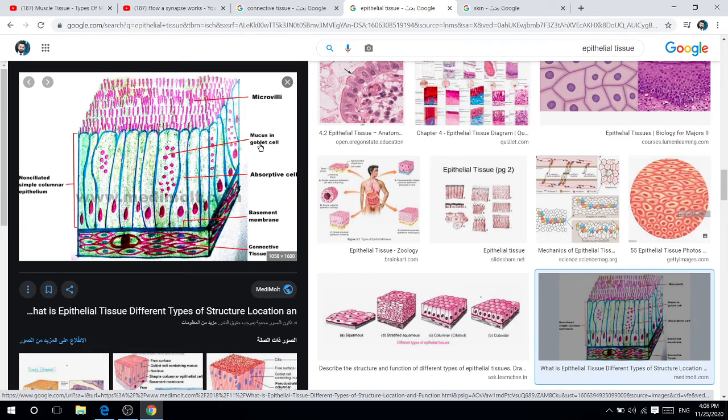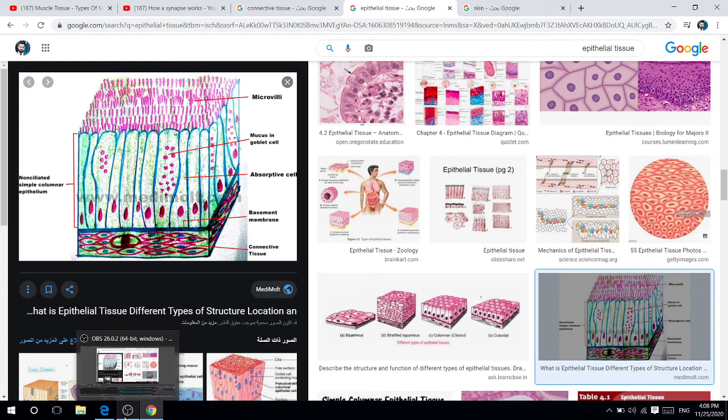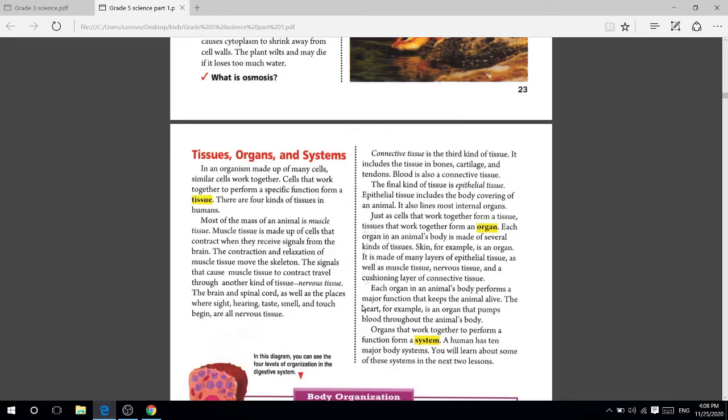This is mucus in the goblet cell, absorptive cells, basement membrane, and this one is connective tissue that makes up the epithelial tissue. Some layers of tissue make the epithelial tissue. Okay, students, this is epithelial tissue that covers our body and some organs inside our body.